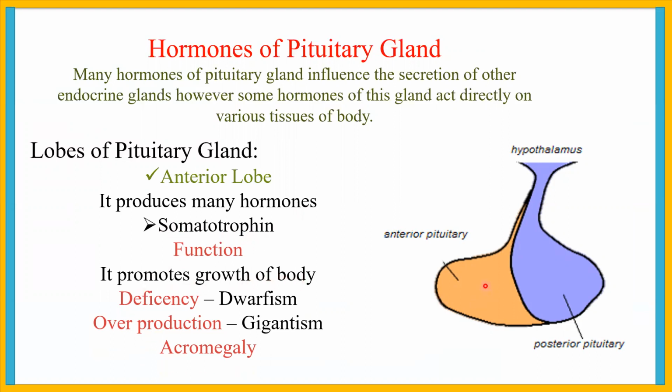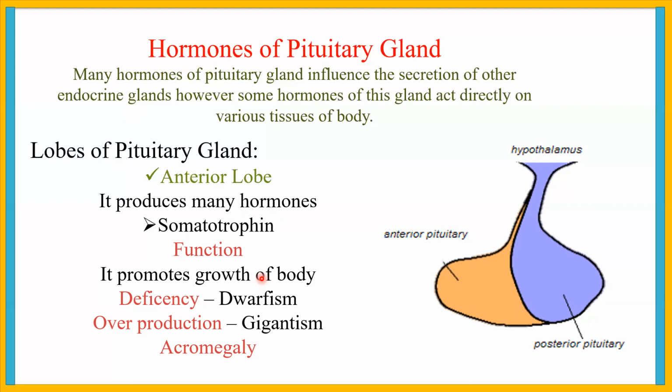This is anterior lobe. The hormone which is secreted by this anterior lobe is called somatotropin. The function of the somatotropin is the growth of the body. There are conditions. If the secretion of somatotropin is normal, then the growth of the body is also normal.